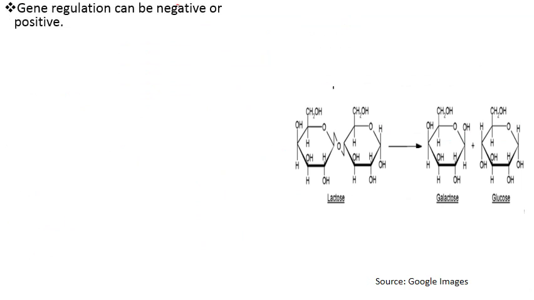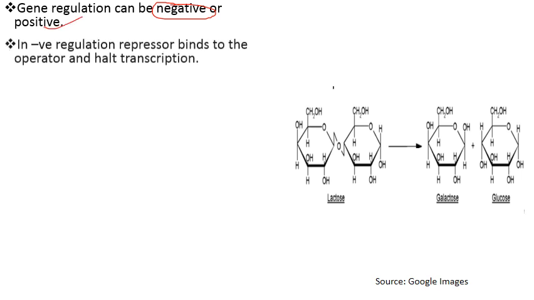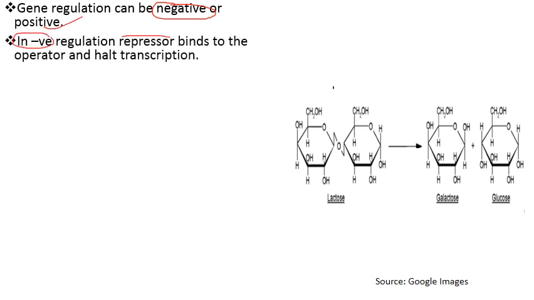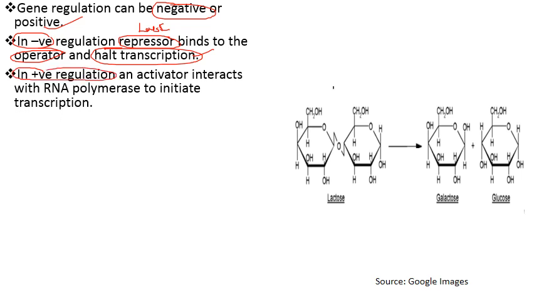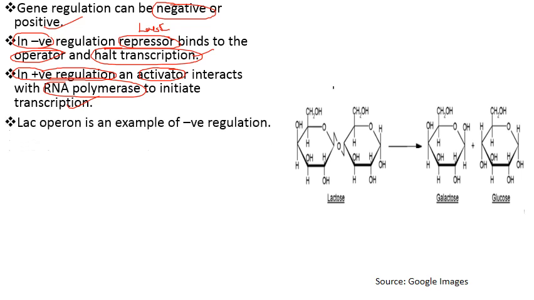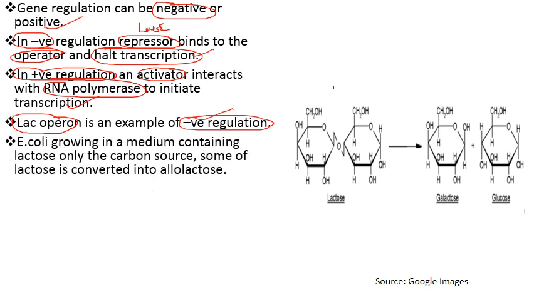Gene regulation can be negative or positive. In case of negative regulation of gene, the repressor, which is synthesized by the Lac I gene, also known as regulatory gene, binds to the operator and halts the process of transcription. In positive regulation of gene, an activator that interacts with RNA polymerase starts the process of transcription. So activator plays an important role in case of positive regulation of gene. This Lac operon, that is lactose operon, is an example of negative regulation, that is negatively regulated gene expression.